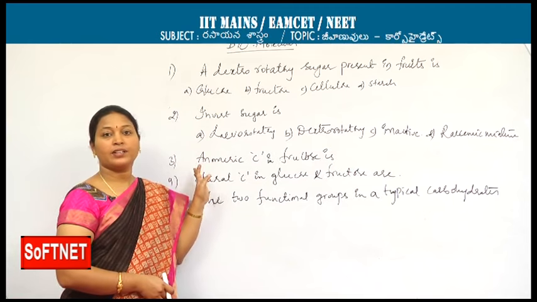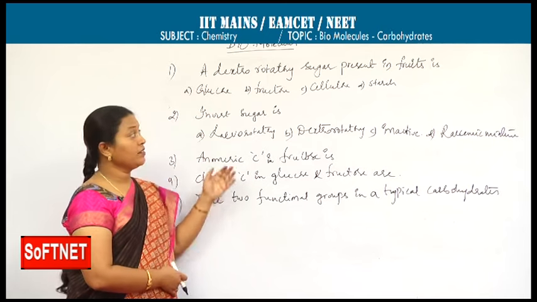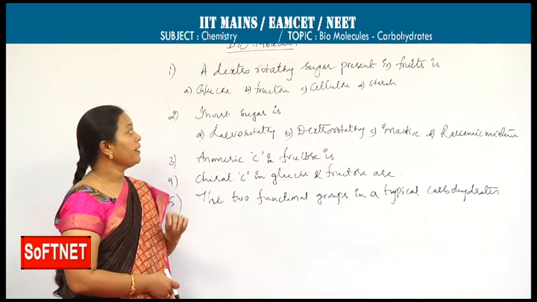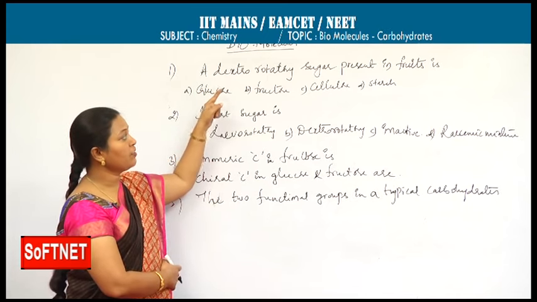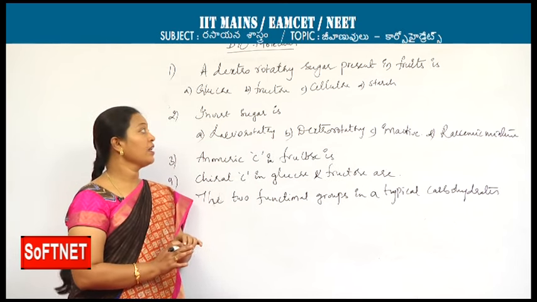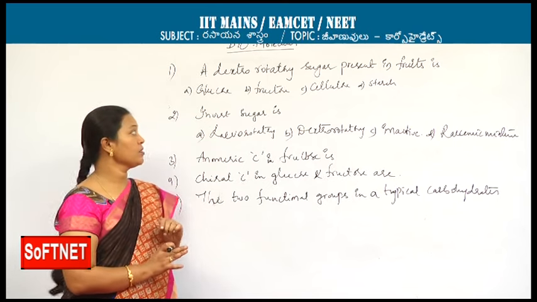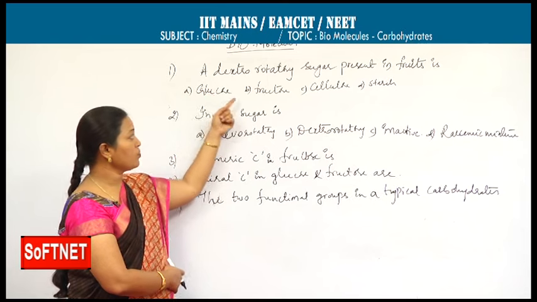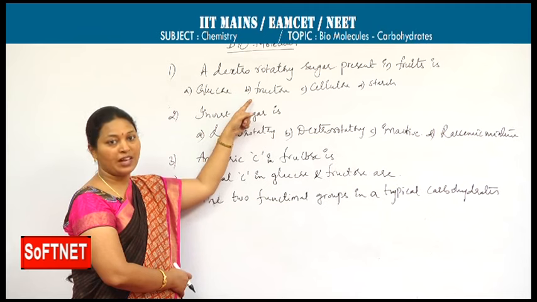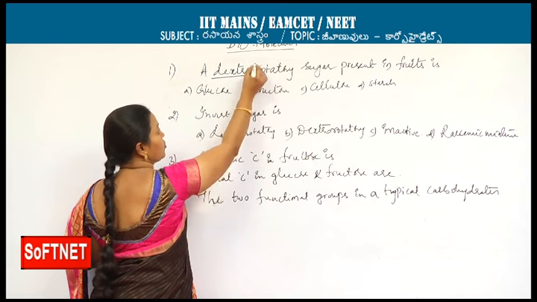Now we will discuss some possible questions from what I covered, and these are the possible aspects that you can get in the coming exams also. A dextrorotatory sugar present in fruit is... Most of the students will get confused. Fruit sugar is fructose. Of course, fruit sugar is fructose. If we face the options glucose, fructose, cellulose, starch, most of the students think fructose will be the answer, but you have to be very particular about the word dextrorotatory.